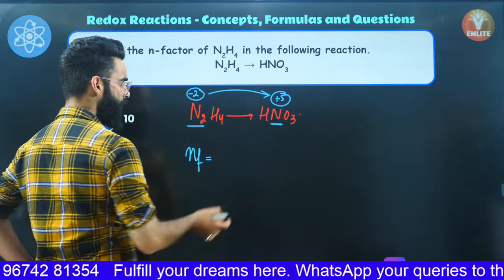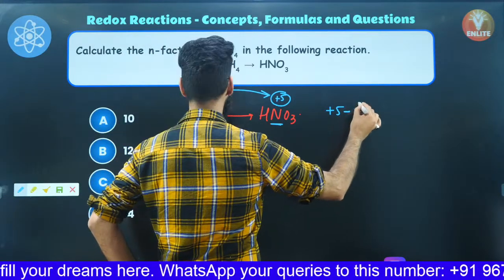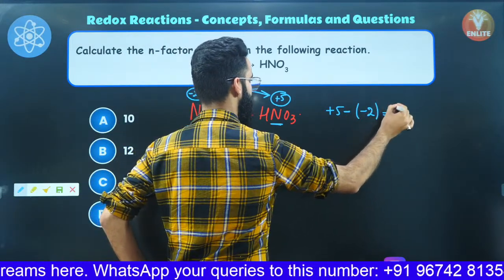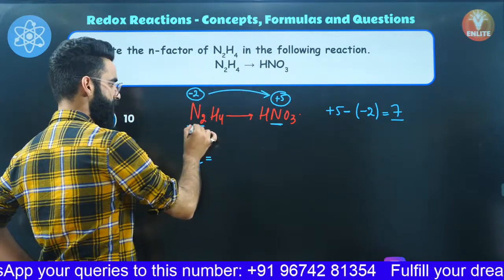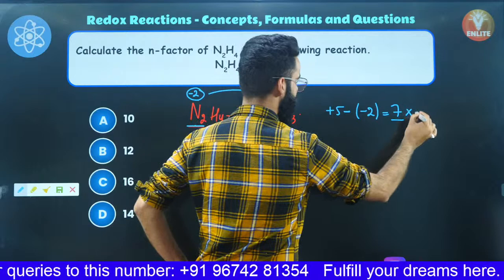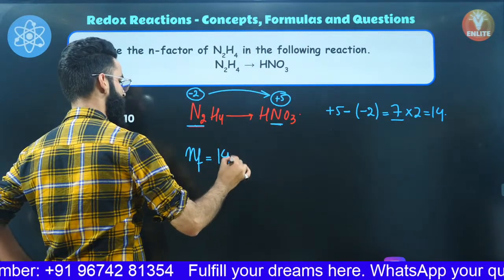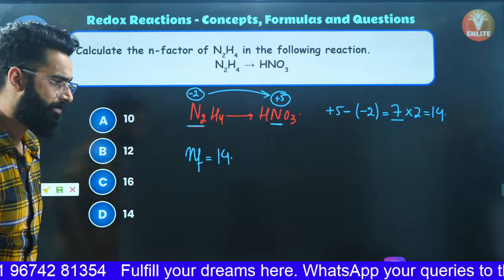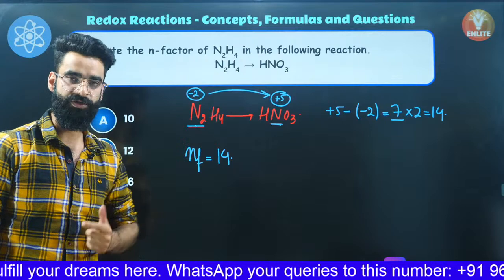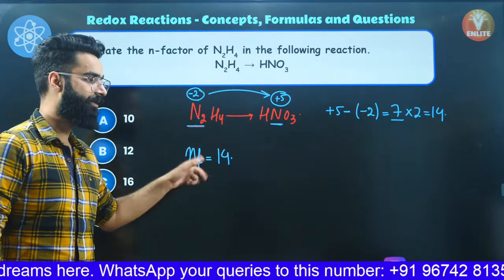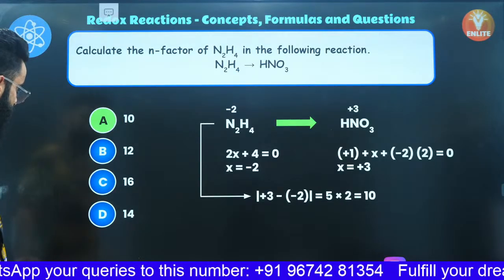It's simply going to be equal to change in the oxidation state, which is final oxidation state minus initial oxidation state. The value comes out to be 7. But this 7 is the change in the oxidation state for 1 atom of nitrogen. But I have 2 atoms, so 7 multiplied by 2 comes out to be 14. So I must say, in this particular compound, N2H4 has got the N factor of 14, right? If you got the N factor of this particular compound, you can easily calculate its equivalent mass as well. How? Molar mass of the compound divided by its N factor. That's all, right? I'm sure you can easily solve these sort of questions.